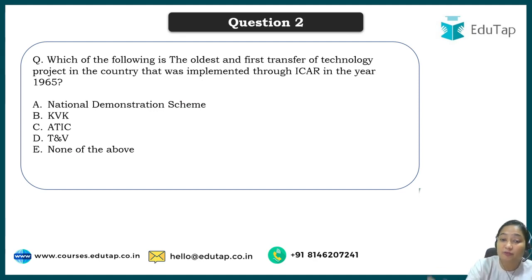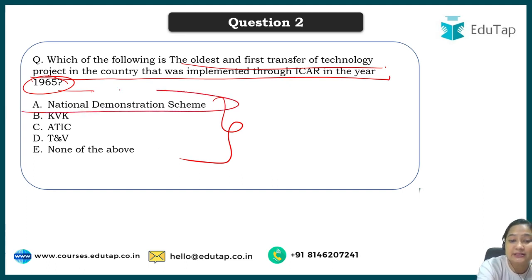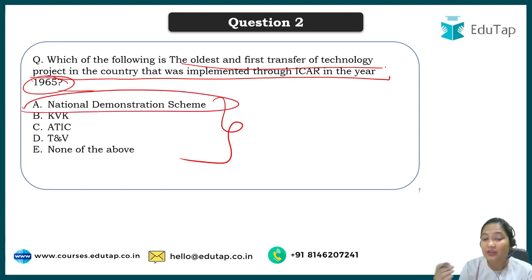Which of the following is the oldest and first transfer of technology project in the country, implemented through ICAR in 1965? From the question itself, you can understand that the first TOT, transfer of technology, done by ICAR was in the year 1965. Among the options, these are the schemes, and the correct answer is the National Demonstration Scheme, through which the first transfer of technology was done in the country.